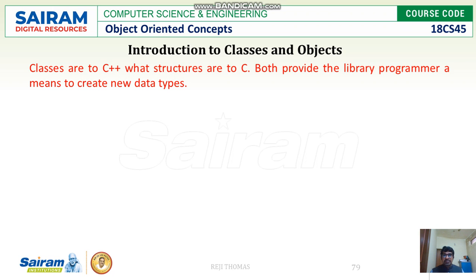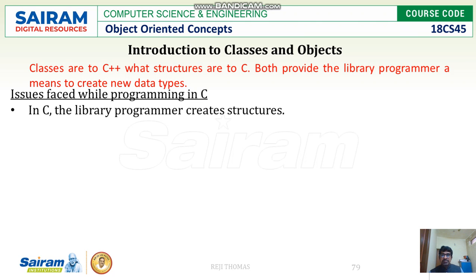That is the same in C++ and we call it a class. Let me make it clear: what classes are to C++, structures are to C. What facility your structure gives to C, the same thing your class is going to give in C++.